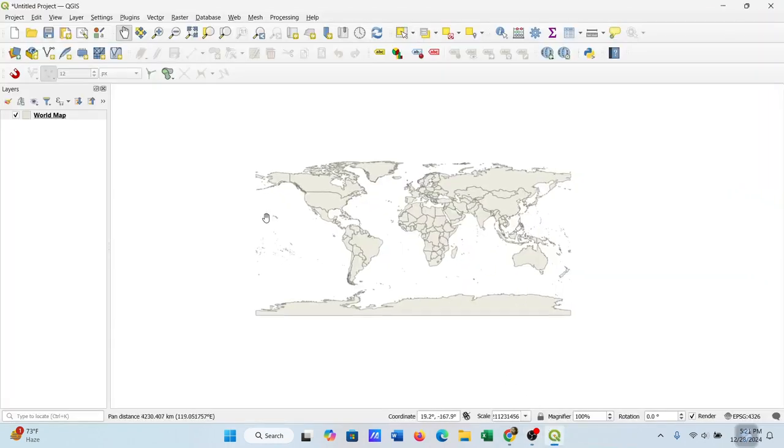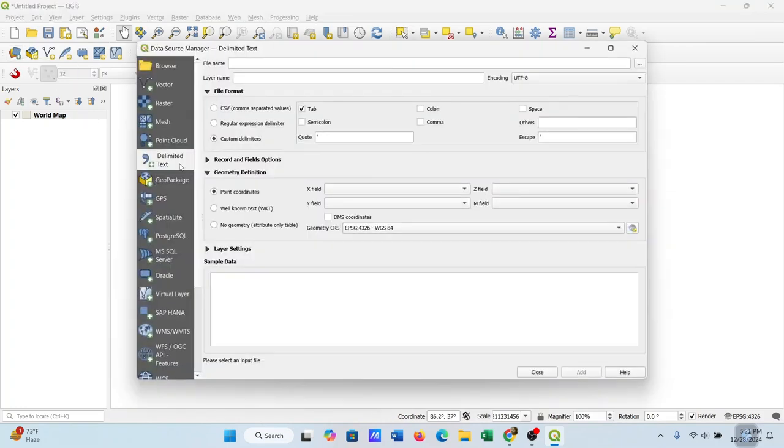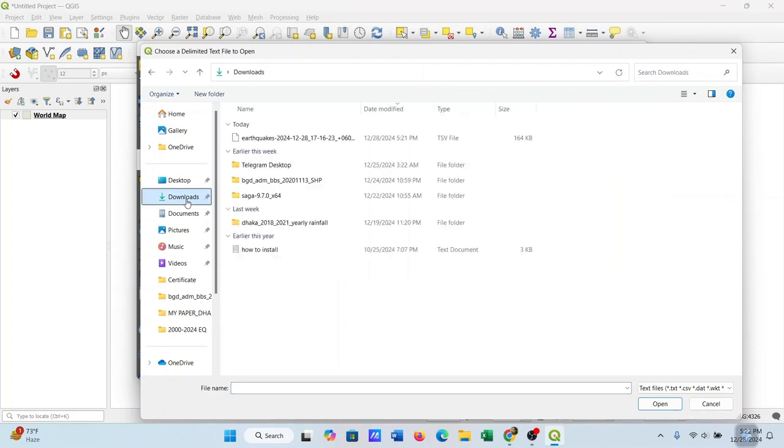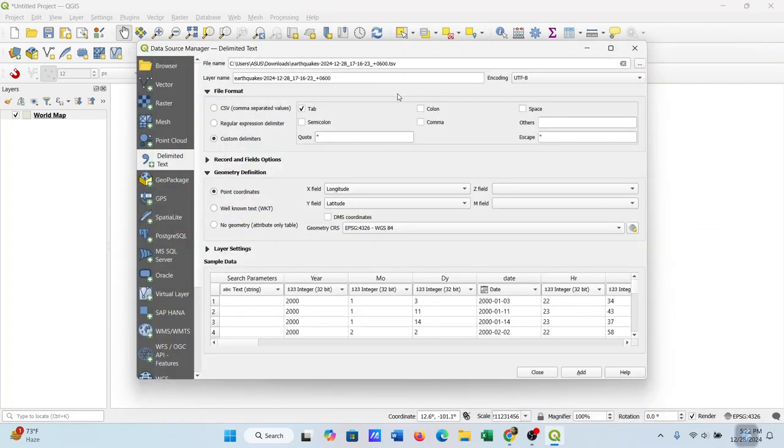After that, we can add this earthquake file data in QGIS. So for that, I'll go here, then delimited text. The file is in downloads. Click that, open, and we need to come here to custom delimiters. We need to click that and the tab option. Then this is our table.